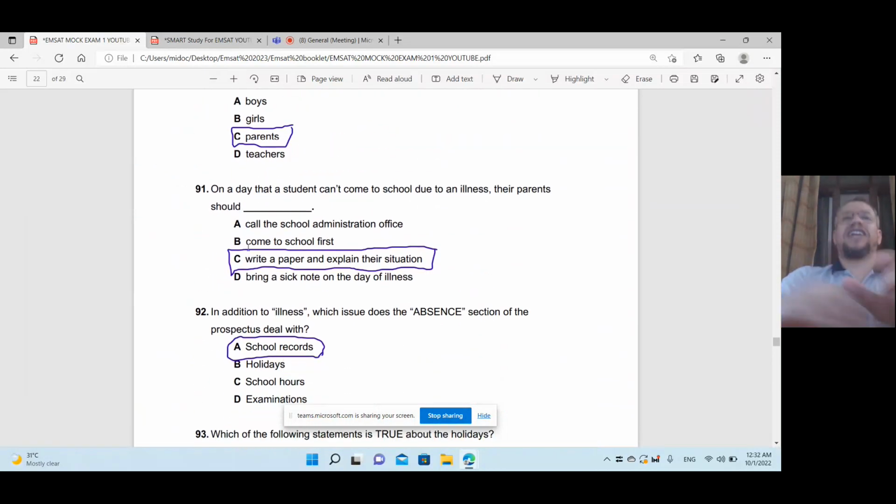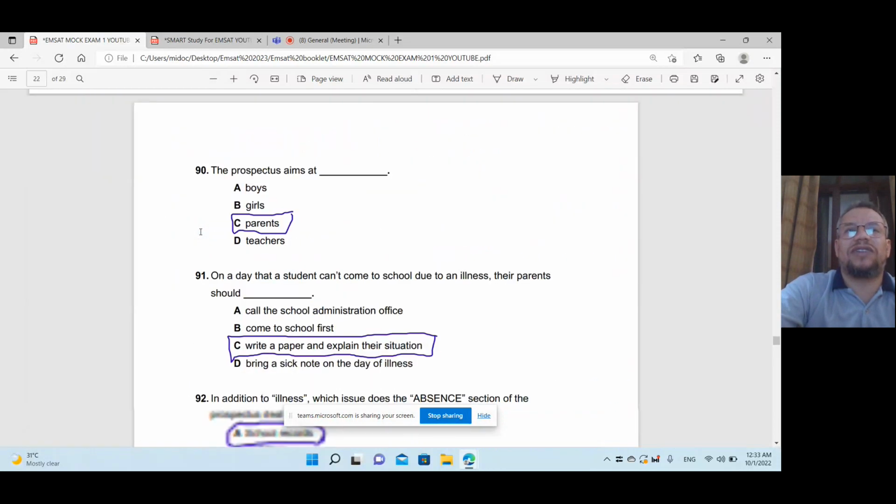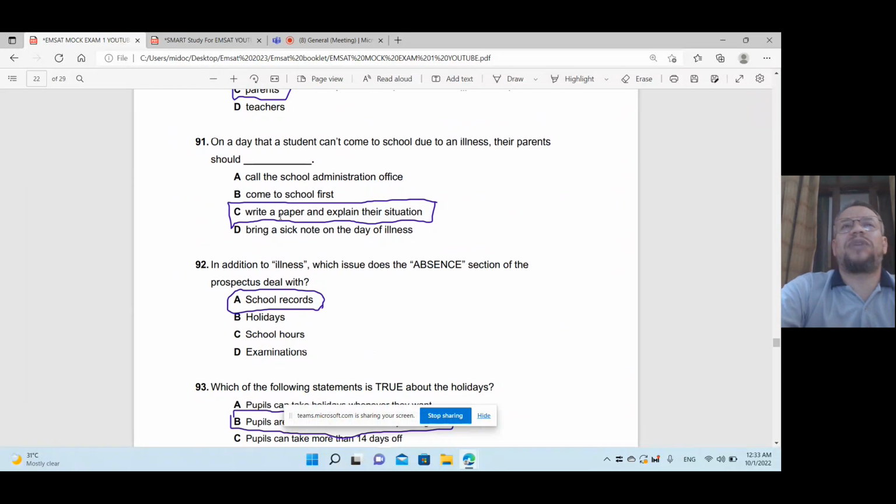Number 2, on a day that a student cannot come to the school due to illness, their parents should what? Should write a paper and explain the situation. From where did I get this one about the illness, should provide a written? Here you will find that. Okay, so about the illness, notify administration by phone. Then the school, look at this one now, a medical certificate. So the school records that. So they must provide it along with a medical certificate. That's right. So the answer is write a paper and explain their situation.